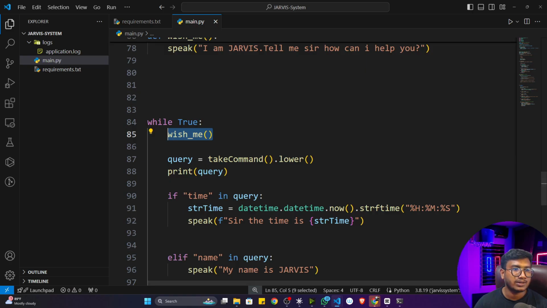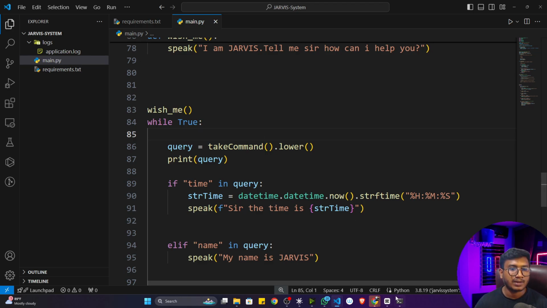Now one issue: every time the loop is over, it is wishing me, but I don't want that. What I will do, I'll simply cut it and paste it before the while loop. Now it will only wish me one time.